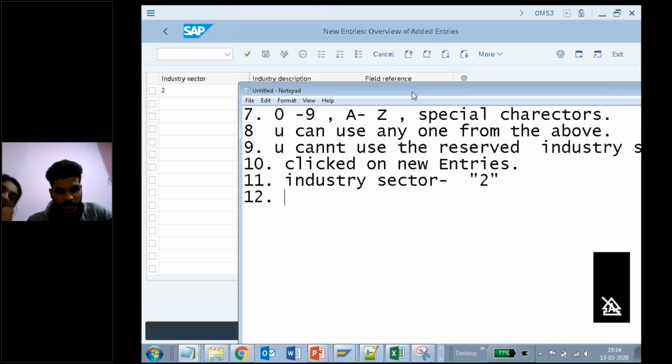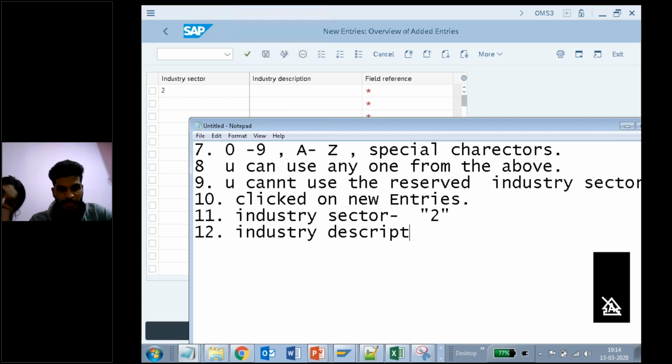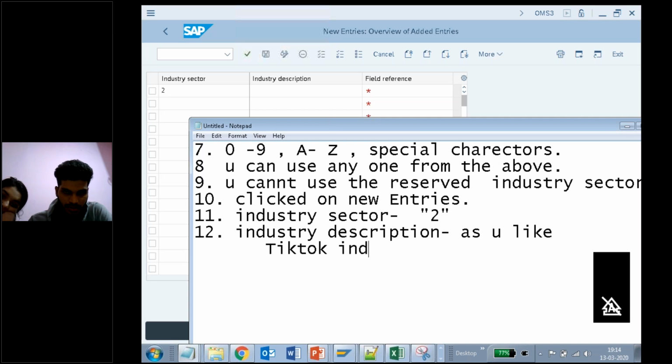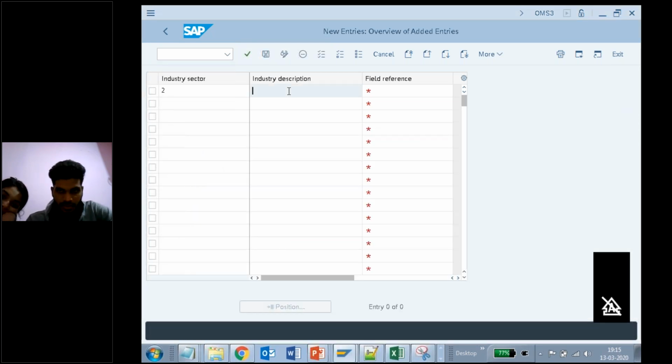Next point, the 12th point. What is that? Industry description. Here description means you can give anything of your choice as you like. So what I will do here, as we are giving TikTok, yes or no? TikTok industry, like this. So I'm using the same TikTok industry, copying it here. All right. Next one.